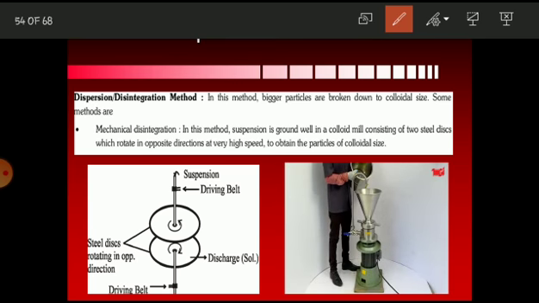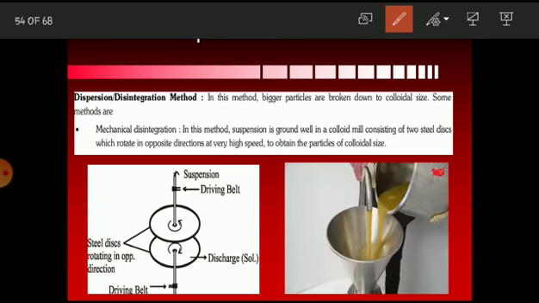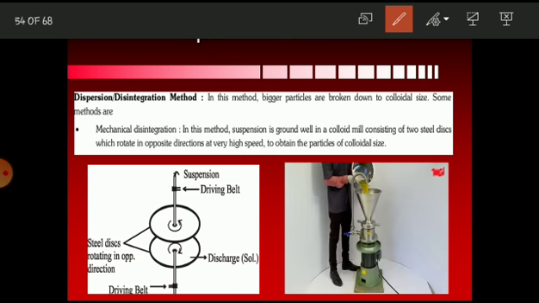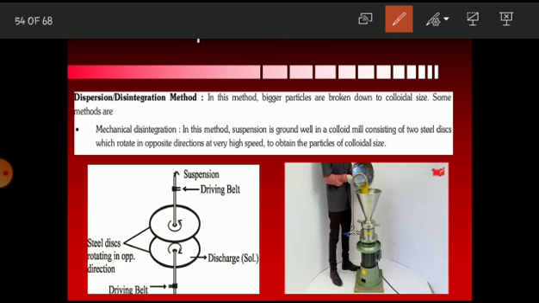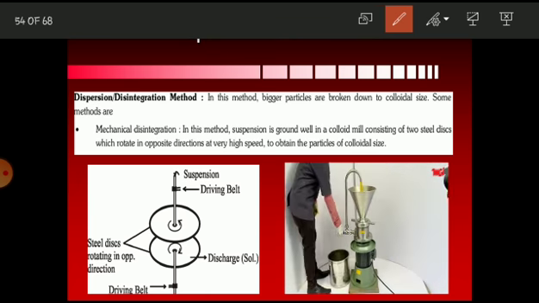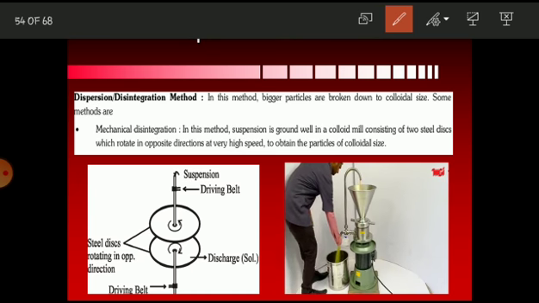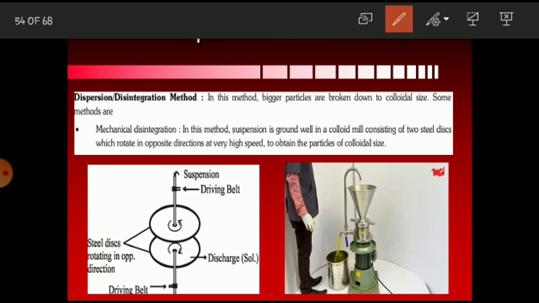Now we are adding the suspension to the input funnel. So this is our suspension consisting of bigger particles. And once we start the motor, the steel discs will start to rotate in opposite directions and we'll get the colloidal solution.